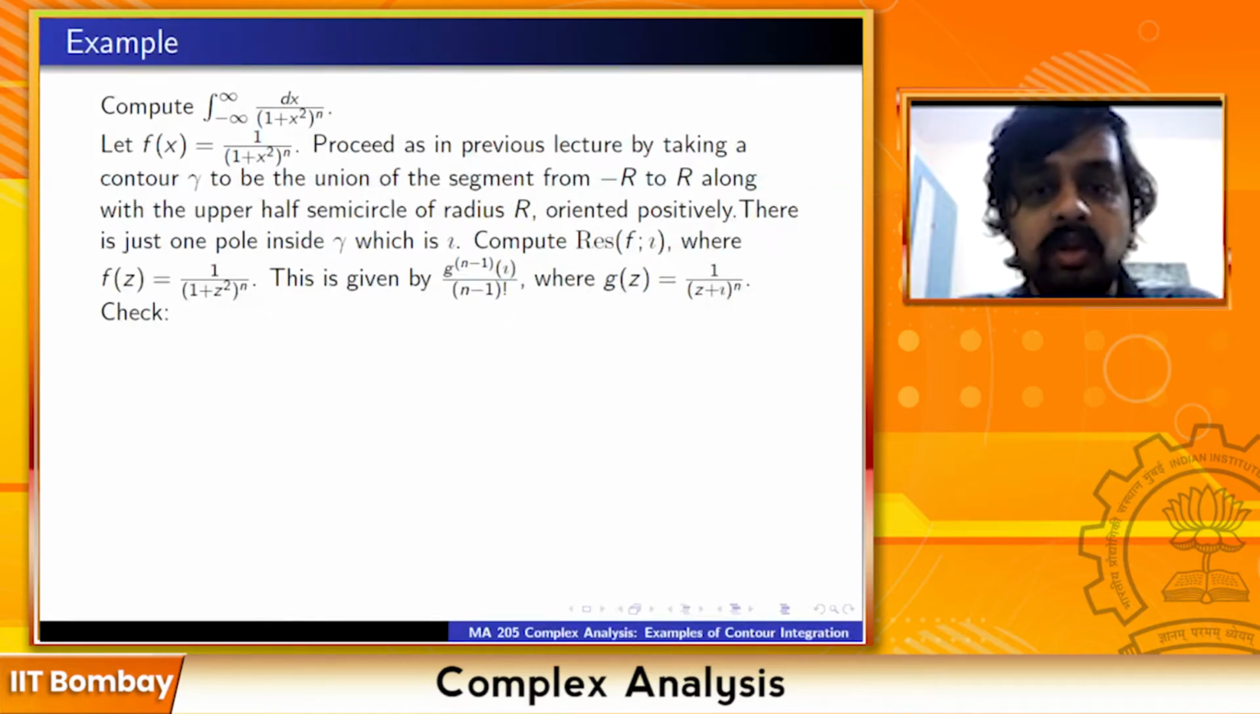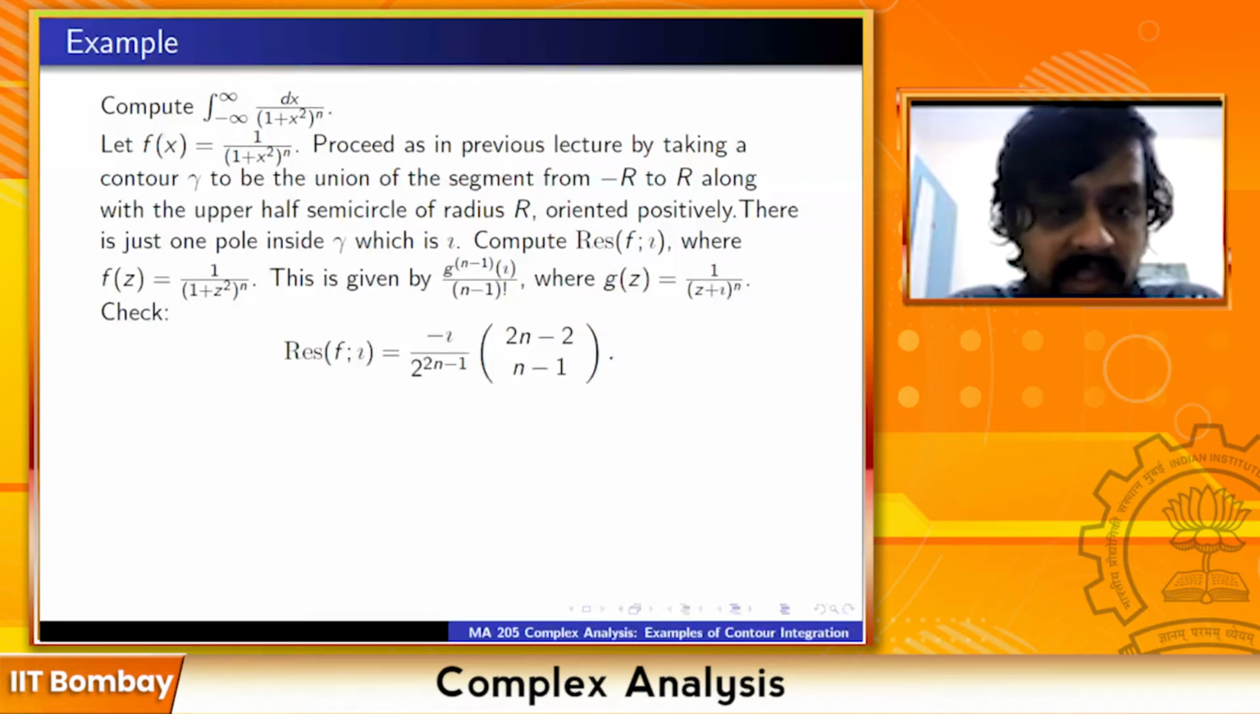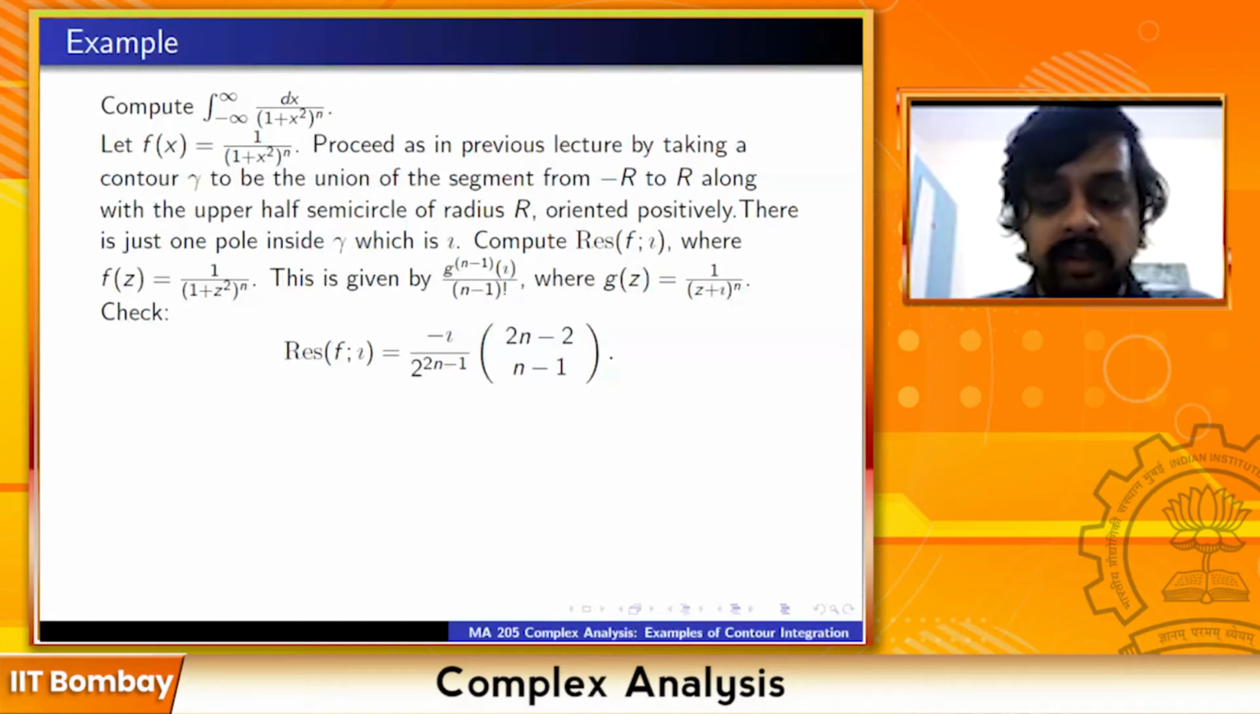So I've defined this g(z) to be f(z) times (z minus i) to the n, which is 1 upon (z plus i) raised to n. So now it's a checking which I will leave. Just check that the residue of f at i is minus i upon 2 raised to 2n minus 1 times 2n minus 2 choose n minus 1. So this is a straightforward computation, computing the residue at i.